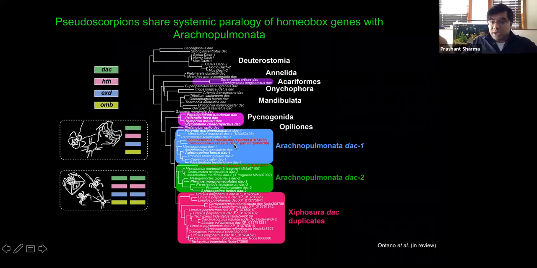We're currently using cloning and sequencing to be able to close that gap and reconstruct the entire transcript. It's not just dachshund, by the way. There are many other gene trees that exhibit this kind of signature. And it's very hard to explain these kinds of gene trees and, more broadly, this body of evidence, if you don't invoke a shared genome duplication that unites pseudoscorpions and arachnopulmonates.